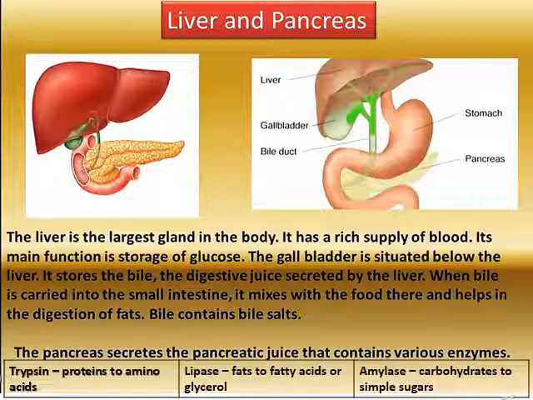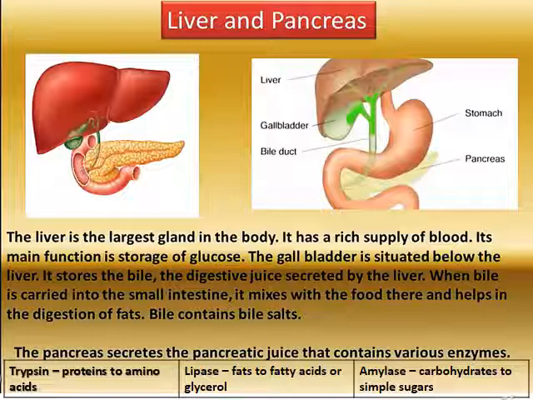It has a rich supply of blood. Its main function is storage of glucose. The gallbladder is situated below the liver. It stores the bile, the digestive juice secreted by the liver. When bile is carried into the small intestine, it mixes with the food there and helps in the digestion of fats. Bile contains bile salts.